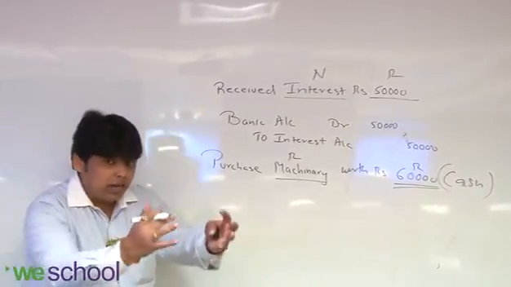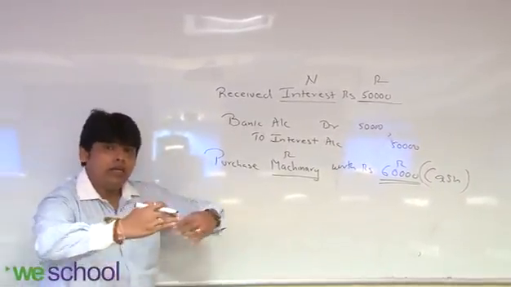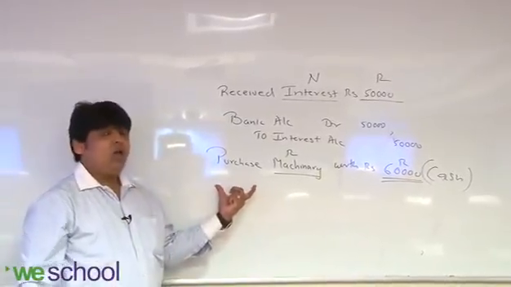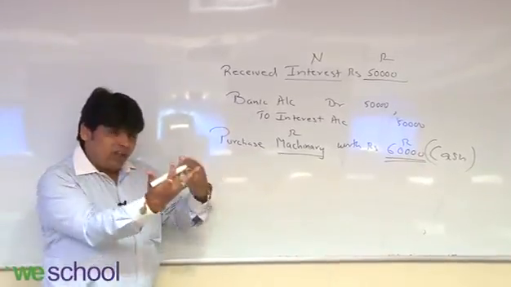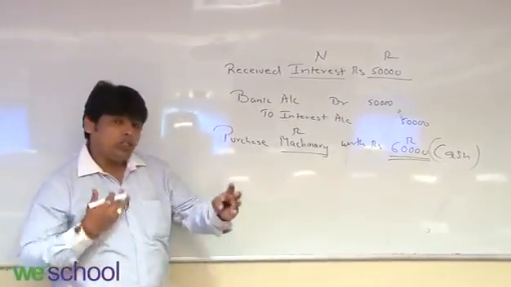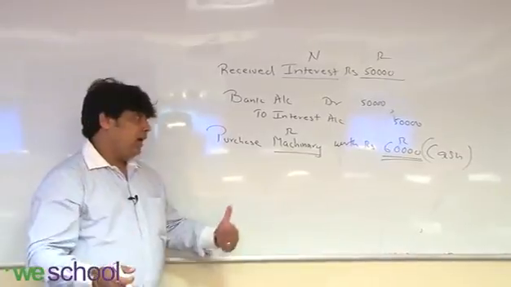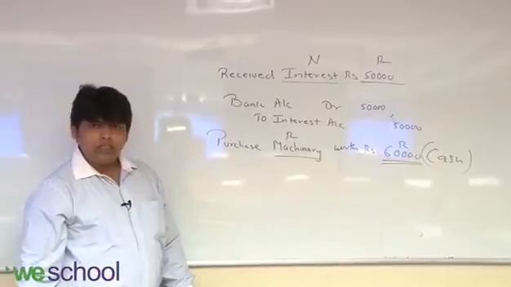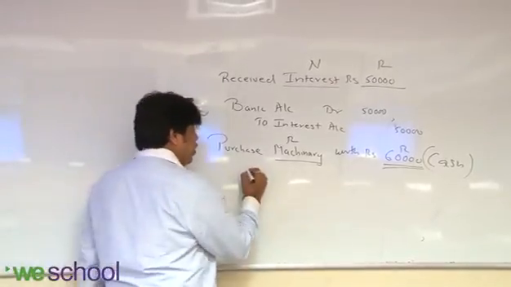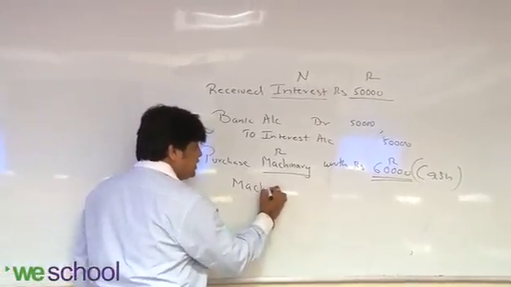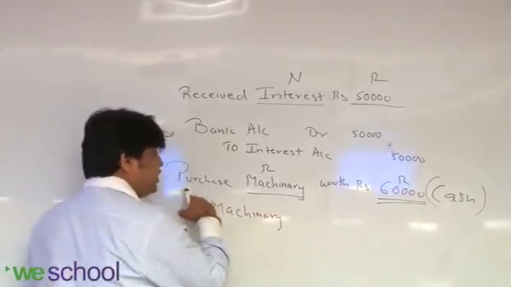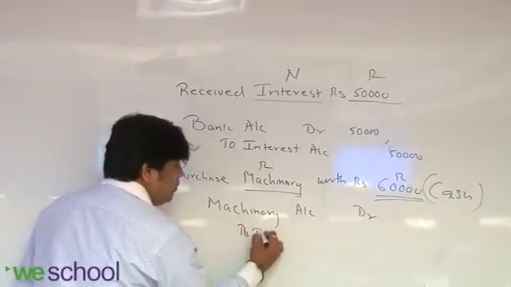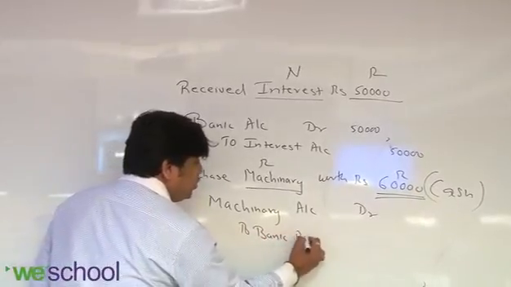Real account says that debit what comes in, credit what goes out. Now in this transaction, you just read the transaction from the company's point of view, what is coming in and what is going out. Think that and apply the rule, pass the entry. Did you understand or not? Yes. So machinery is coming in for the company and cash is going out, but I can't write cash, as I told you.